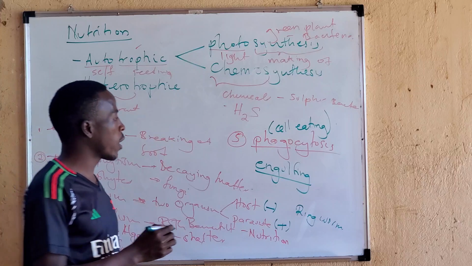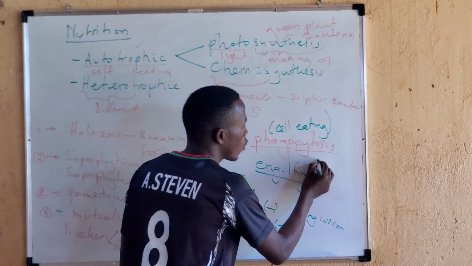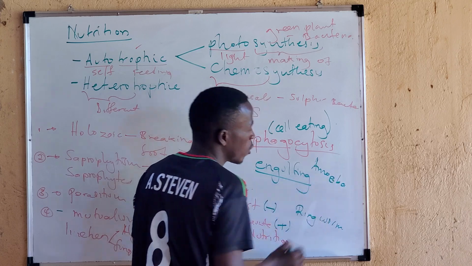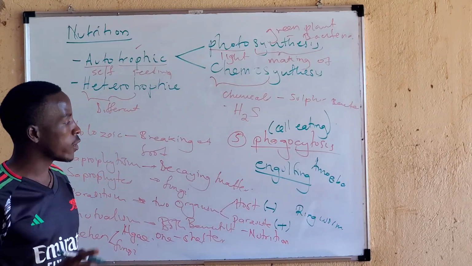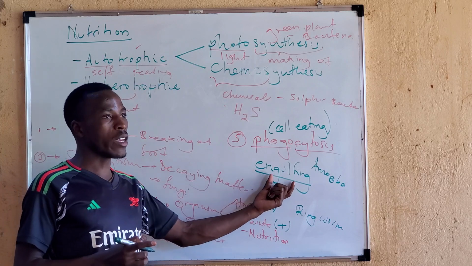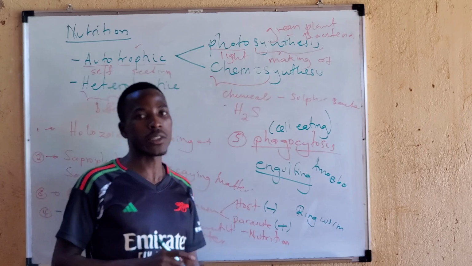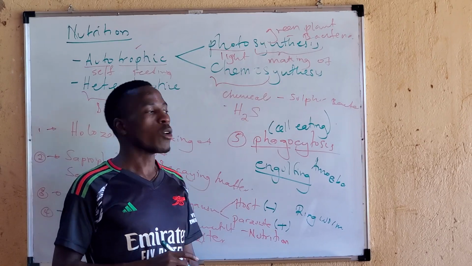A very good example we can use here is an amoeba. All of us are aware an amoeba is a single-celled organism. This is the way it feeds, by engulfing. The mode of feeding is called phagocytosis. Okay.